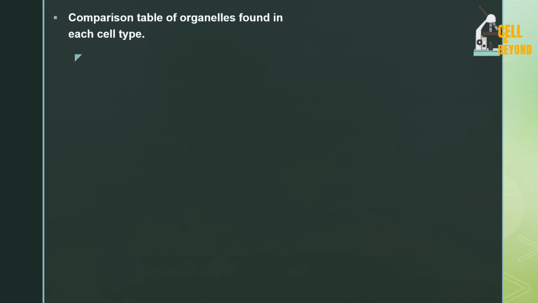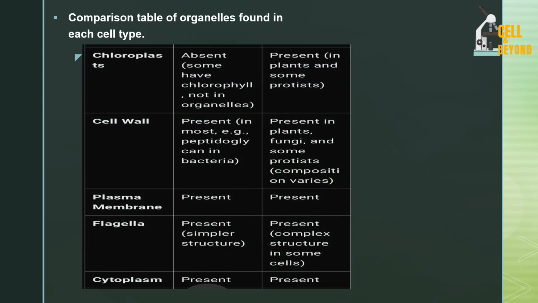Alright, let's continue. Still on the organelles, the chloroplast is present in the eukaryotic cell, that's majorly the plant cell, and is absent in the prokaryotic cell. Now the cell wall is present, of course, and it is also present in the plant, fungi cells and the protists. Then we also have the plasma membrane. The plasma membrane is also present in the two of them.